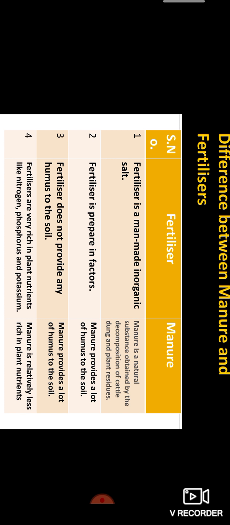Difference between manure and fertilizers. What is fertilizers? What is manure? Fertilizer is a man-made inorganic salt. Manure is a natural substance obtained by the decomposition of cattle dung and plant residues. Fertilizers are prepared in factories. Manure provides a lot of humus to the soil. Fertilizers do not provide any humus to the soil. Fertilizers are very rich in plant nutrients like nitrogen, phosphorus, and potassium. Manure is relatively less rich in plant nutrients.